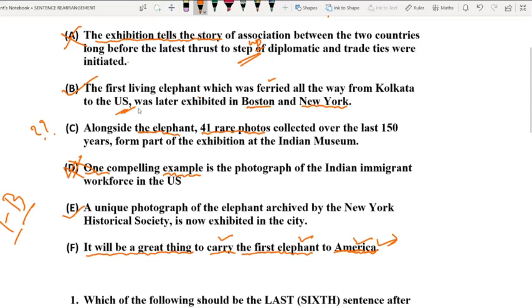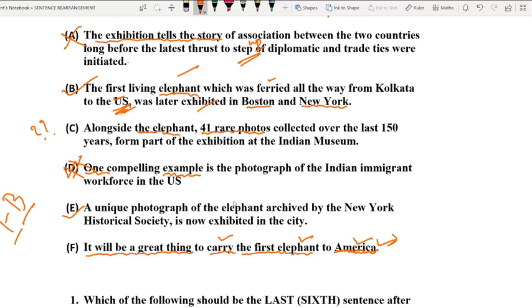Moreover, you have found mention of the place where the elephant was exhibited, and the third important clue about the elephant. So there are three clue words matching in option number E: one, elephant, then exhibited, and then the place where it is exhibited.